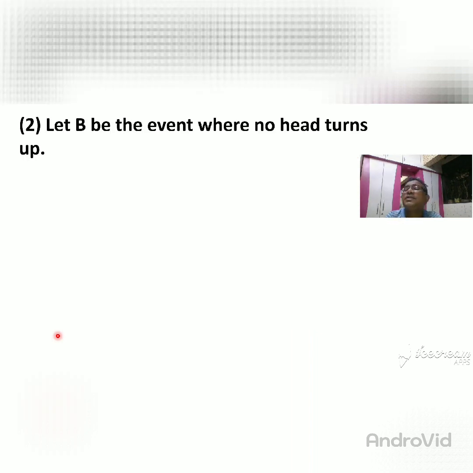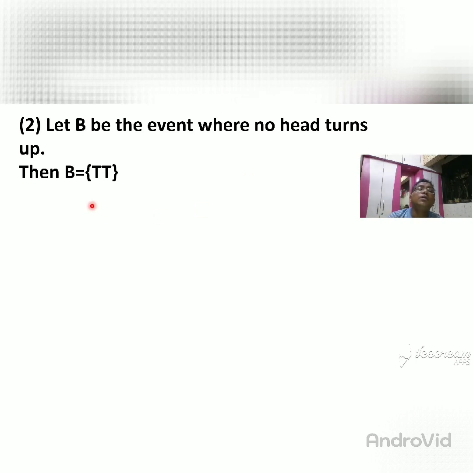Then we go towards another event. So what will that event be? Just see on the screen. Let B be the event where no head turns up. What do they say? B is the event, but in that event you cannot get a head. In that event, they underline the words no head turns up, meaning you do not write head. A single head is also not possible there. So see, how can you write the event? Since no head is possible, you write only tail.